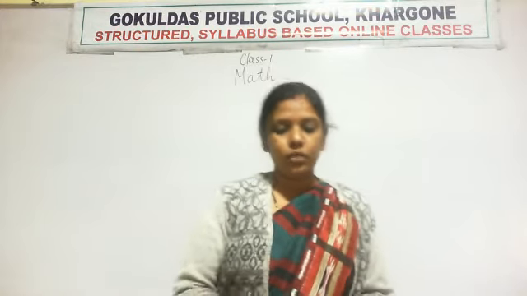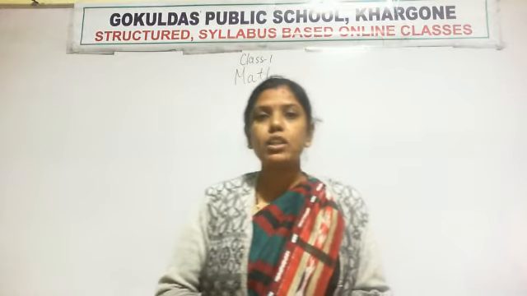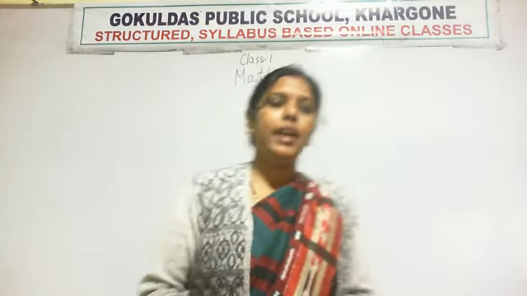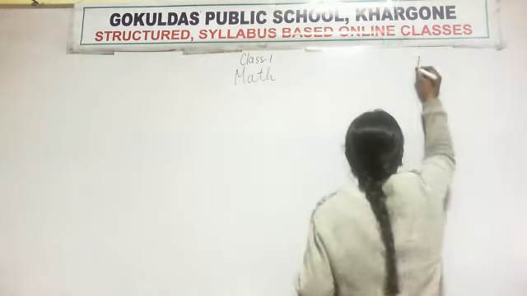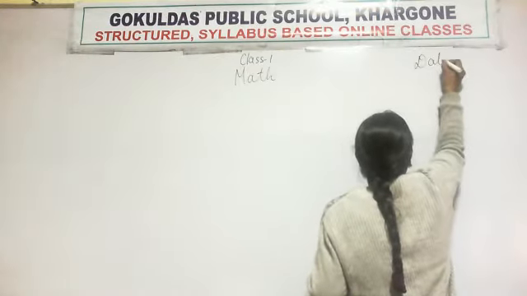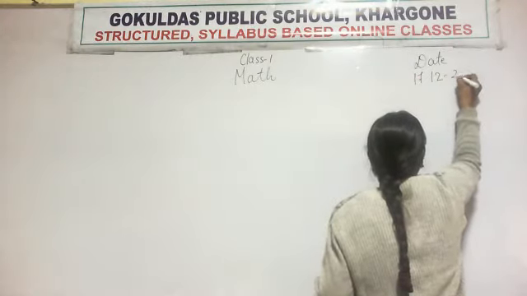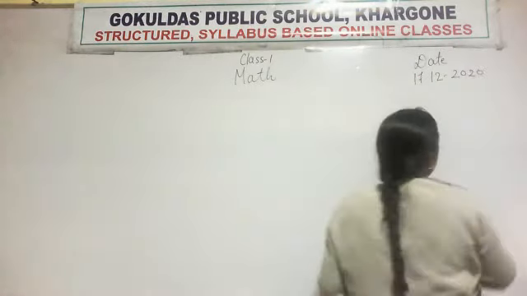Okay. So take out a new page in your classwork copy. Write today's date here. What is the date today? Write 17/12/2020. Write today's date.